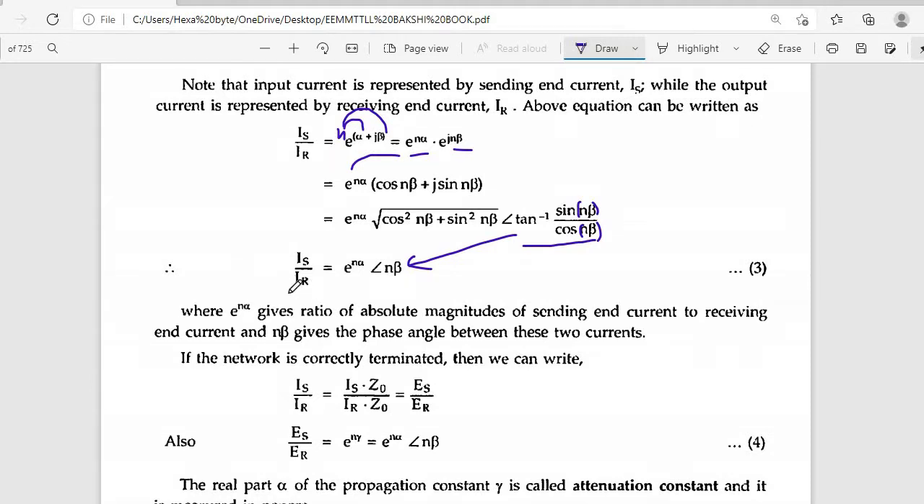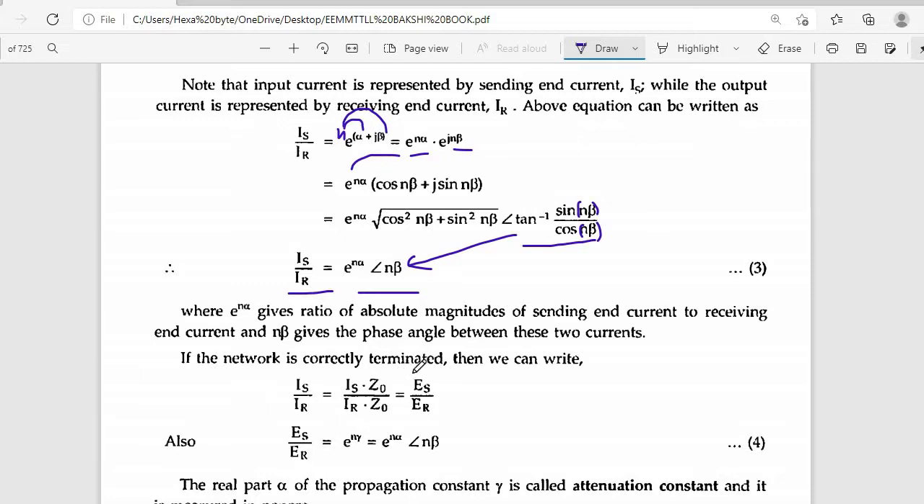So finally we get Is by Ir is equal to e power n alpha at an angle of n beta. Alpha means attenuation constant. If n is equal to 1, only one section of the network, the ratio is e power alpha at an angle of beta. If n is equal to 2, e power 2 alpha at an angle of 2 beta, like that. Here e power n alpha gives the ratio of absolute magnitude of sending end current to receiving end current, and n beta gives the phase angle between these two currents.